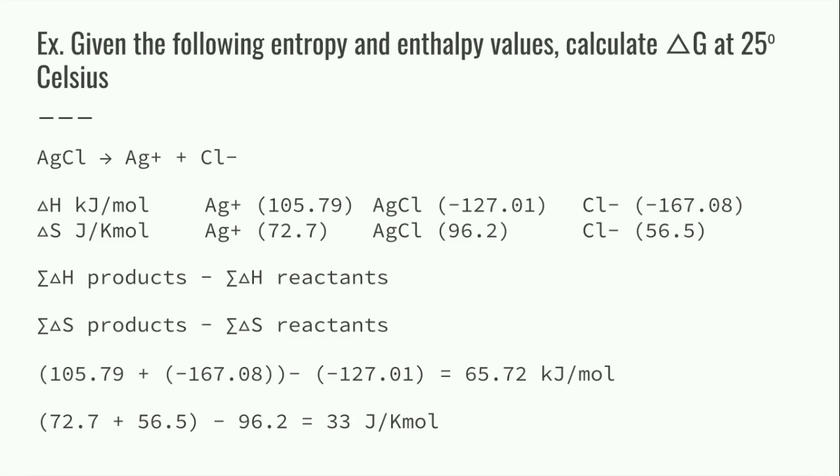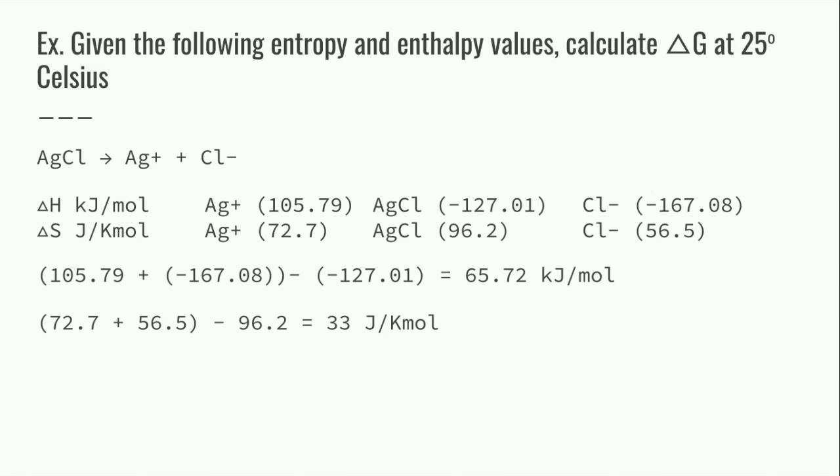And one thing to keep note of is, say that your silver or your silver chloride or your chlorine had a coefficient. The way we factor that in is you just multiply their entropy or enthalpy or free energy values with that coefficient, because it's the number of moles. So you would just have to multiply that in. Luckily here we don't have any coefficients, so we could just multiply by 1, which basically means you don't have to do anything.